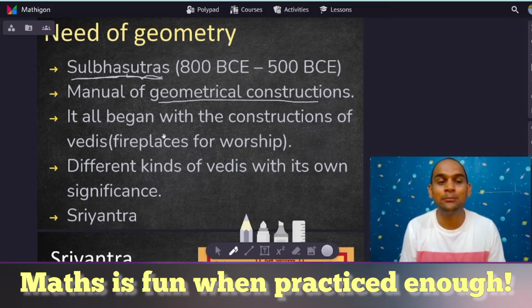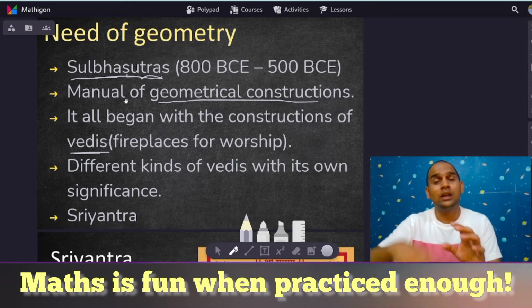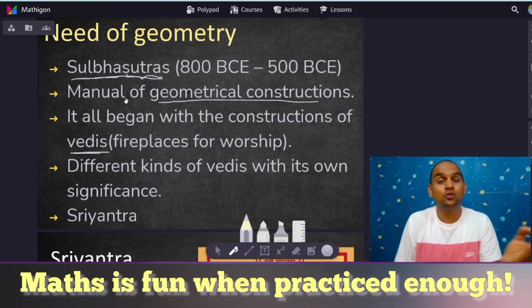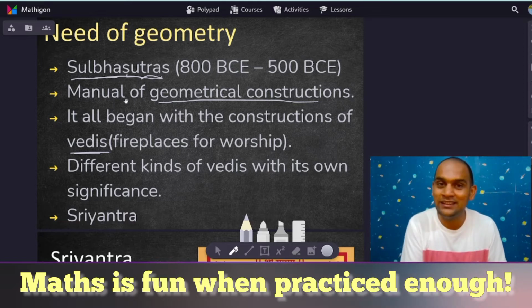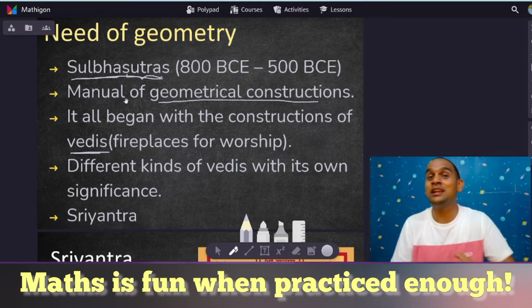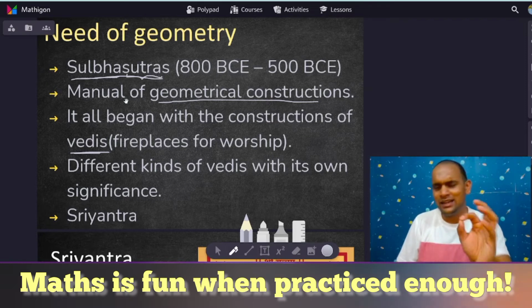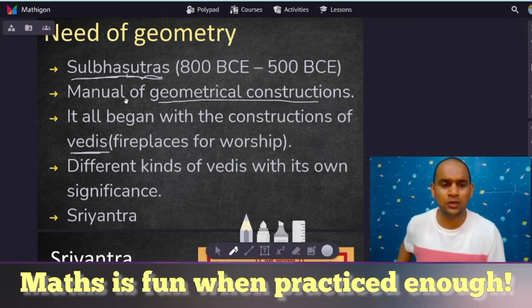So it all began with the construction of Vedis. Now, the Sulabha Sutras were developed on the basis of, in those days, Vedis, which are fireplaces where yagnas, very, very big yagnas, are done. And that's how the construction of Vedis started, and it related to geometry. Now, how are they related? We will discuss it for 2 to 3 minutes.